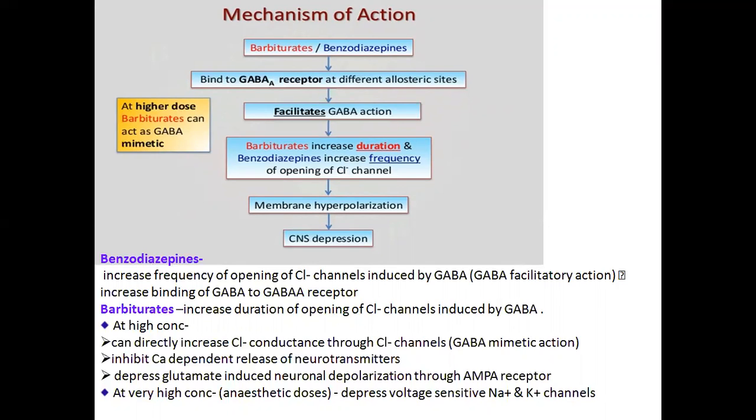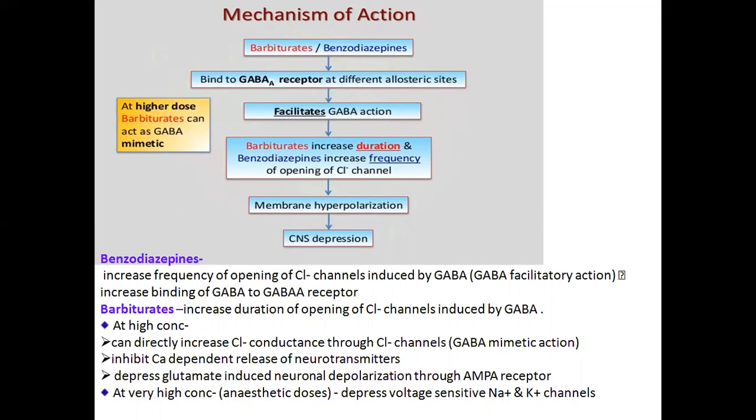Benzodiazepine receptors generally bind to the chloride channel complex, which increases the frequency of opening of the chloride channel, and the increasing dose mainly facilitates the function of GABA.